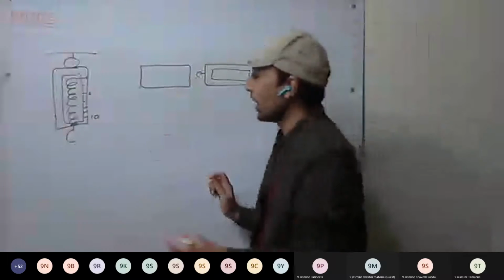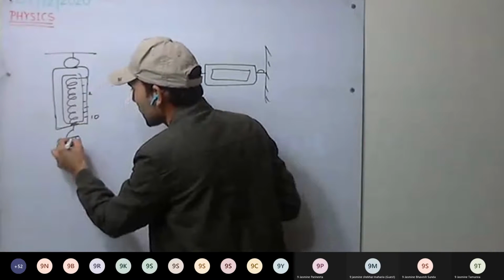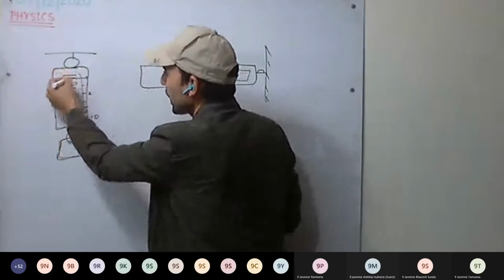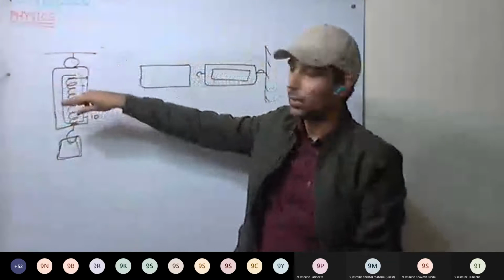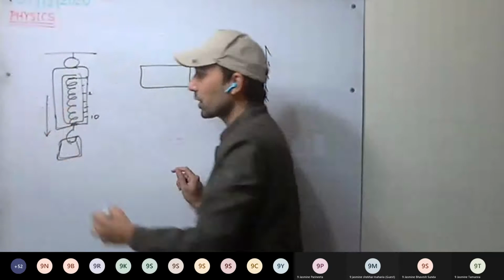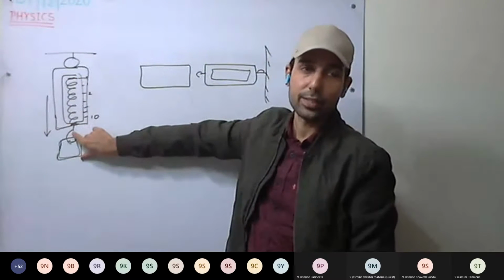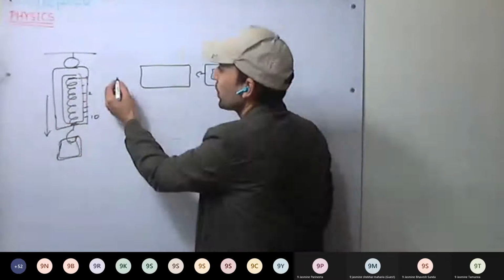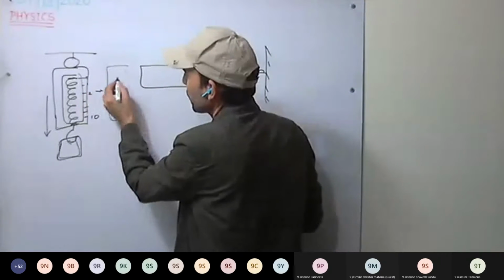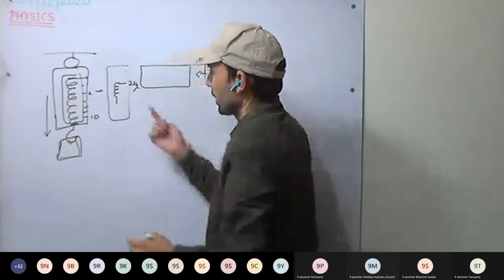When any body is hooked, the spring is compressed. So force is acting on the spring in this direction, and this force is equal to the weight of the body. So the spring gets compressed, and the second position of the spring will be like this, compressed, and here 2 kg may be denoting.